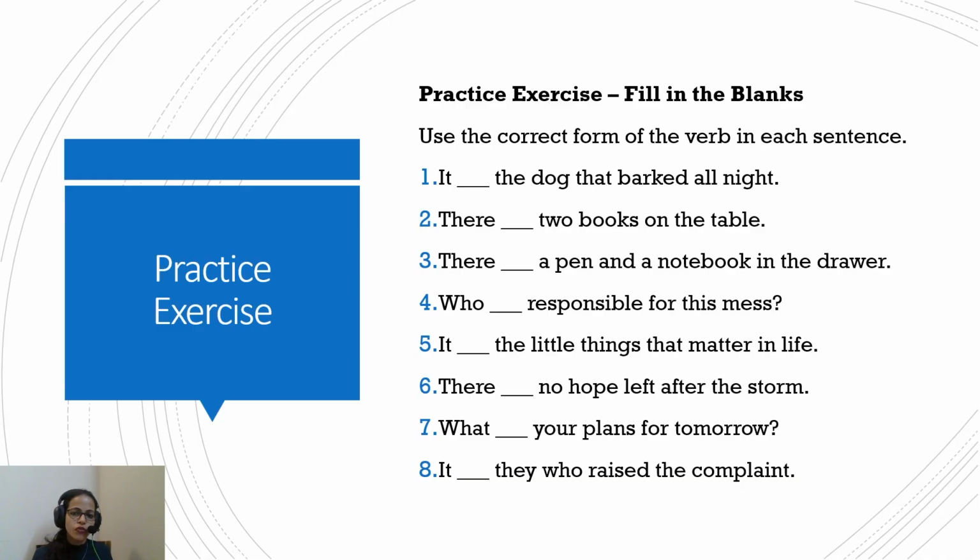There dash two books on the table. When a statement starts with there, then the verb will follow the subject of the predicate part. That is books, which is in plural. So there are two books on the table.